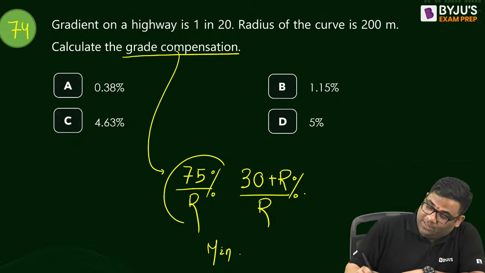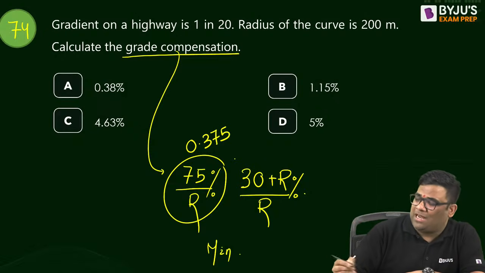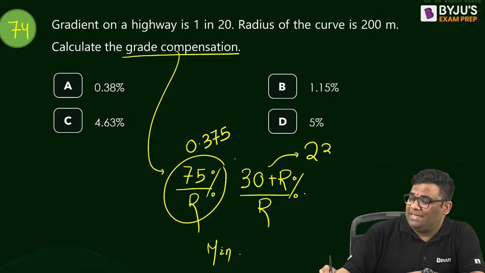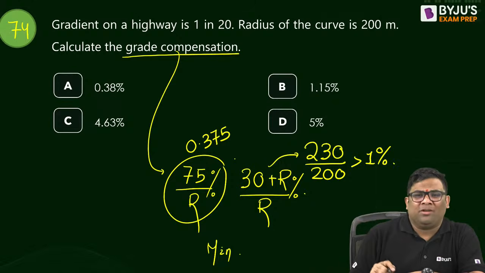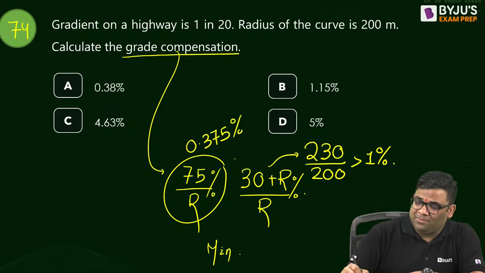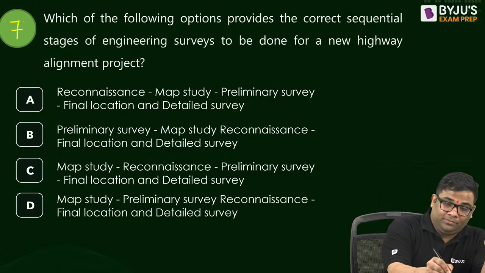This will come 0.38, and there is no need to calculate. It will actually come 0.375. The other value will be 230 by 200, which will obviously be more than 1%. So obviously this will be the minimum. So why calculate 0.38? Question 75: